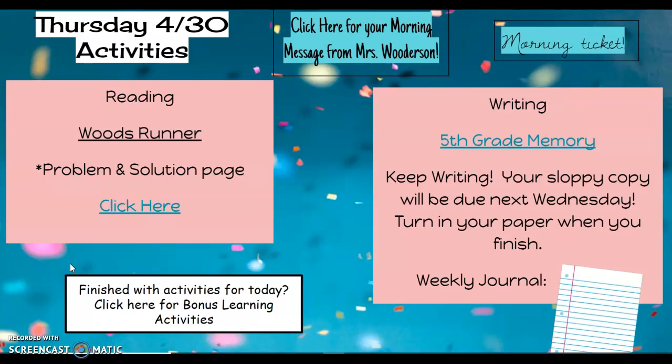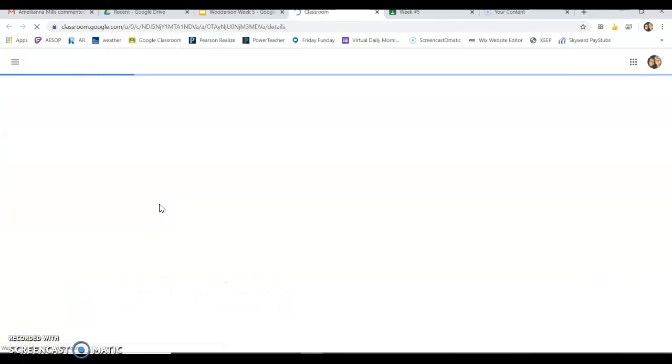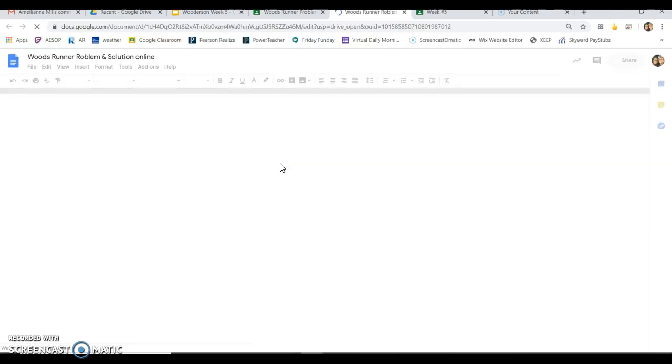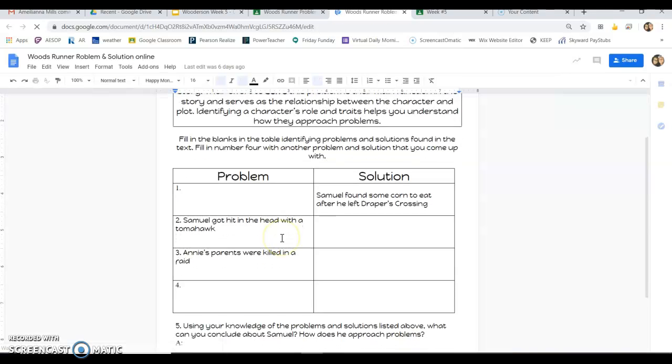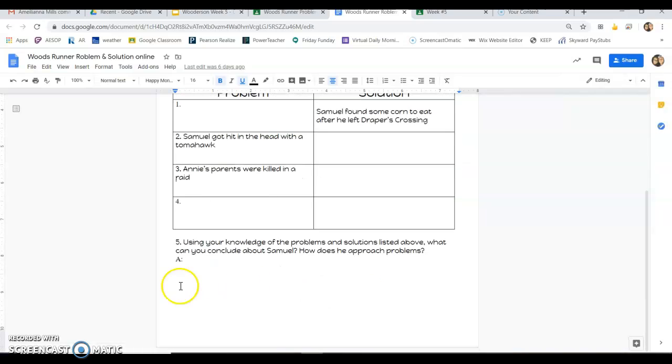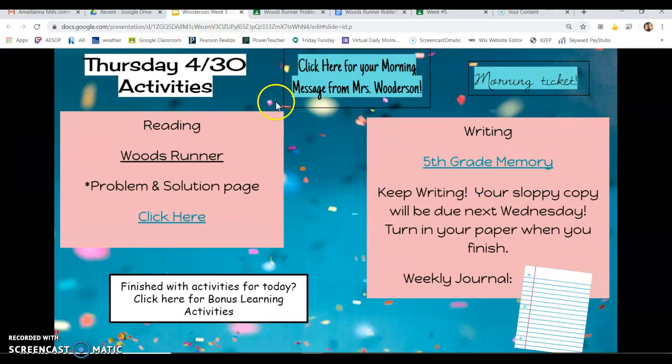I have gotten a couple questions. There's a table where it asks you to put problem on the left and solution on the right. And on the fourth one, it is completely empty. So on the fourth one, you have to come up with a new problem and its solution from the story. Don't forget about this question number 5 down here. So using your understanding of Samuel from this table, what can you conclude about him? So don't forget to answer that question.